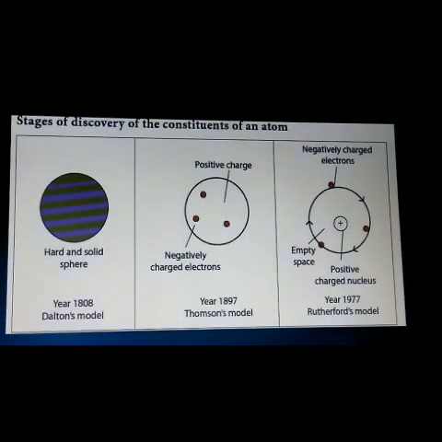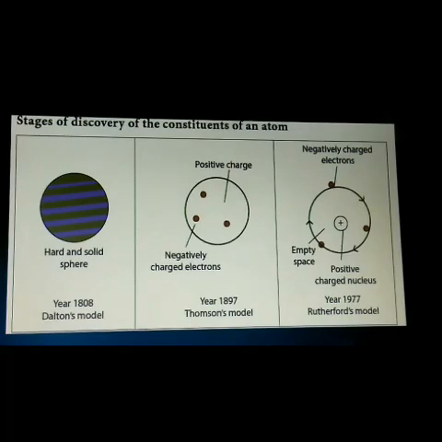So now we shall see what we have seen in today's session. So we have seen two theories. One is Rutherford's theory and the second is J.J. Thomson's theory. Now you are able to see this picture clearly.